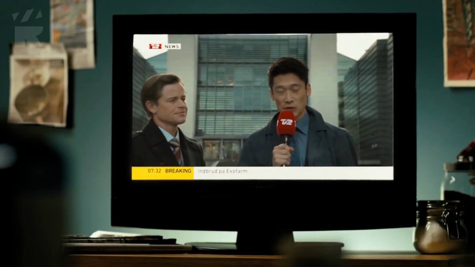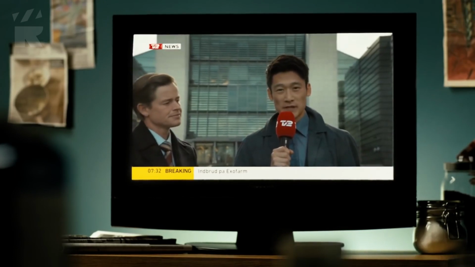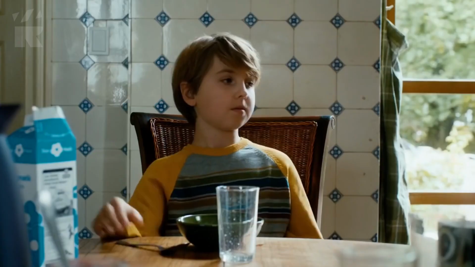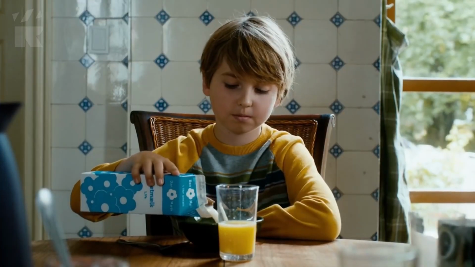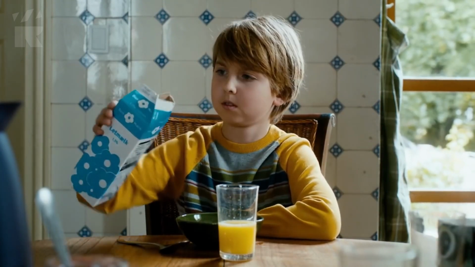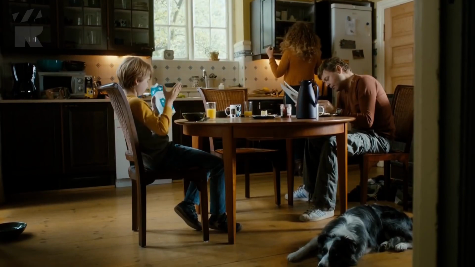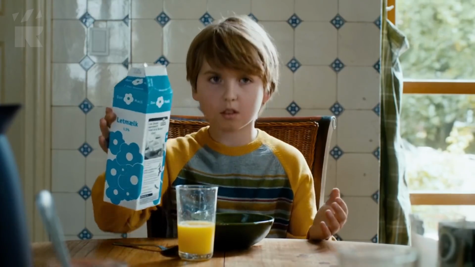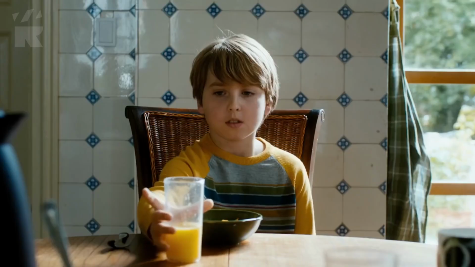Pell sees that his friend Amanda's father is live streaming on TV. After this, Pell begins to take breakfast. Here the strange thing starts happening with him. He lifts a milk packet, but it is stuck to his hand as he begins to put it down. And it sticks to his other hand when he tries to put it aside. Then he asks his father to get rid of it. But his glass of juice is also broken as he lifts it.